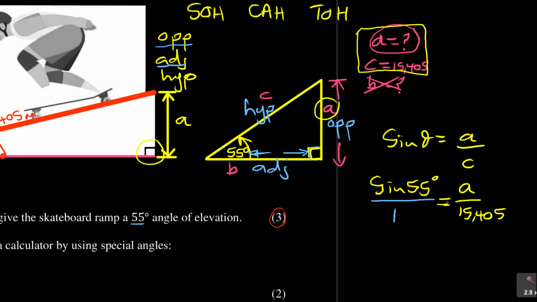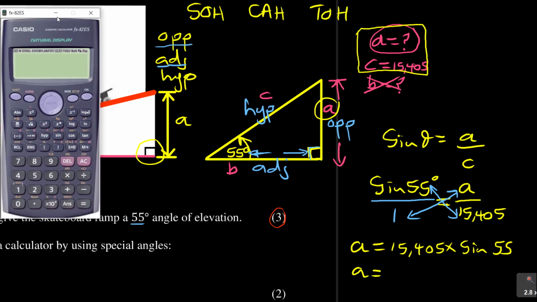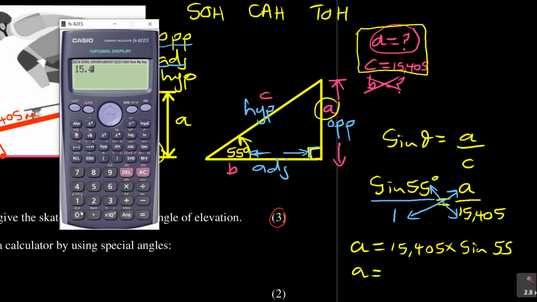So if we have that equal sign in the center there, for the cross multiplication, you take A and multiply it with the bottom, the other side, and you take that and multiply with the bottom. So it's 1 times A, which will become A is equal to 15,405 times sin 55. Then it will simply give you that particular value, 15,405 times sine 55. And then there is your answer.